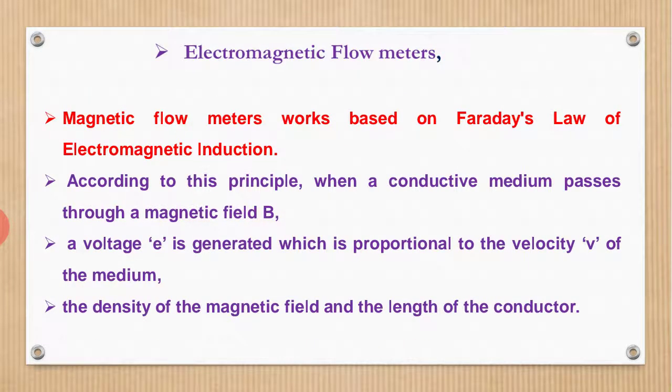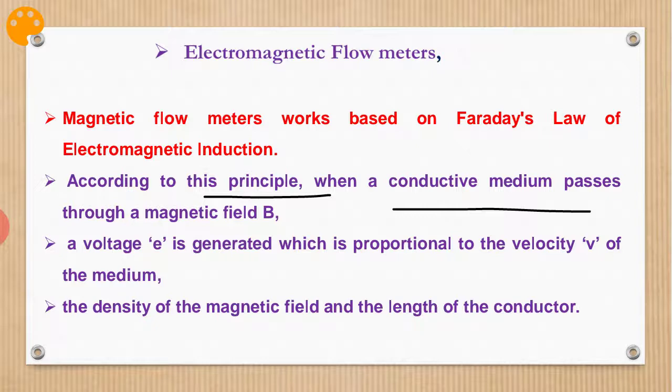So the first one is the electromagnetic flow meter. Magnetic flow meters work based on Faraday's law of electromagnetic induction. Especially this electromagnetic flow meter is only for measuring conductive media. The fluid moving through a pipe should be conducting, and only then we can apply Faraday's law and get the flow rate.